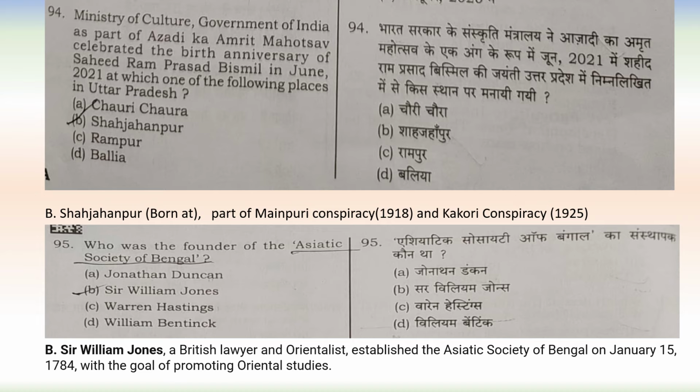Next question. Ministry of Culture, Government of India, as a part of Azadi Ka Amrit Mahotsav, celebrated the birth anniversary of Shaheed Ram Prasad Bismil in June 2021 at which one of the following places in Uttar Pradesh? It was celebrated in Shahjahanpur. Bismil was born at Shahjahanpur, and he was part of the Mainpuri conspiracy, which took place in 1918, and the Kakori conspiracy of 1925.